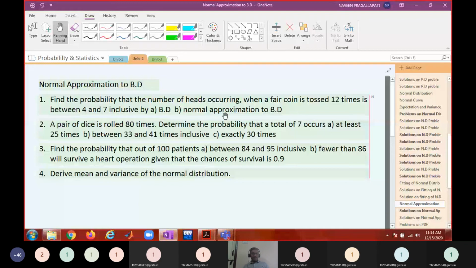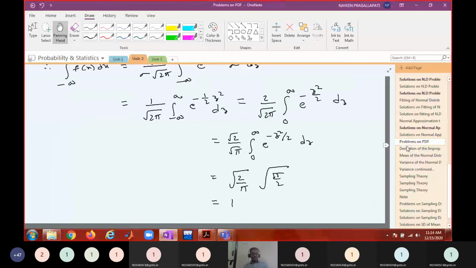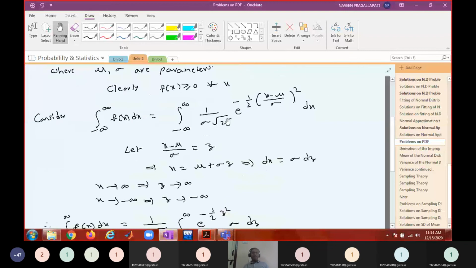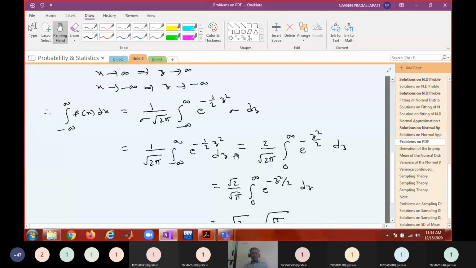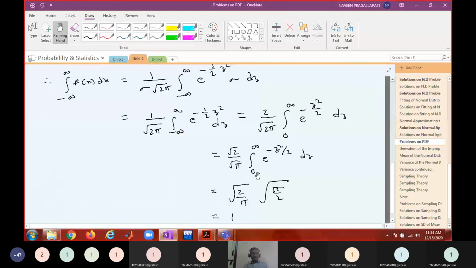So we have seen different cases here, just to go through it. We proved that the total area under the standard normal curve is 1. This requires a certain amount of integration.